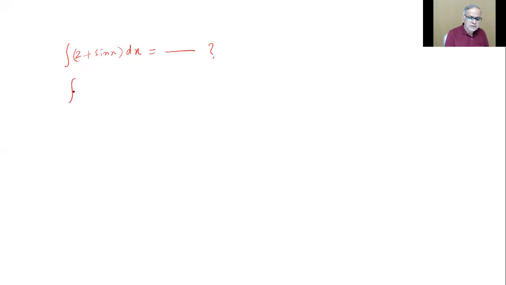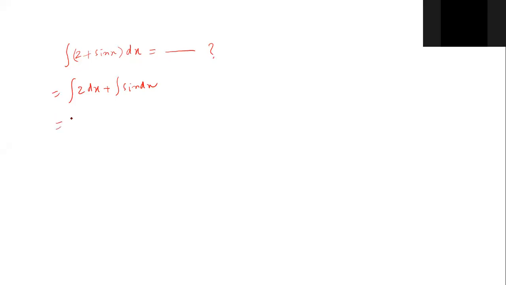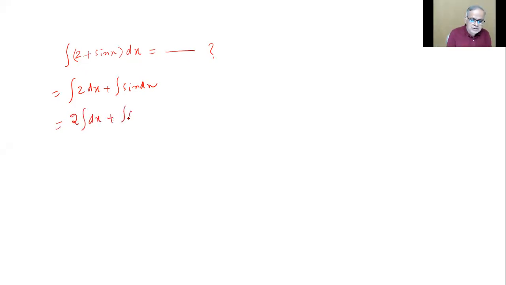We will write it as integral of 2 dx plus integral of sin x dx. You should write that one. Do you follow? Hello, children. So this will be written as 2 dx plus sin x dx.